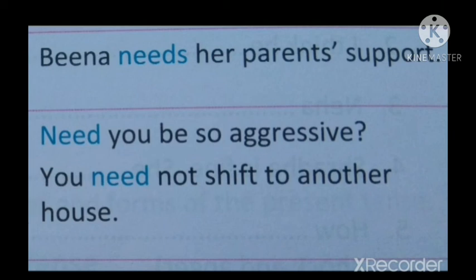Here, need is used as the interrogative form, that is used as a question word. You need not shift to another house. Here, need is used, need not. So, need is used as a negative word. Not is also used, so that's why negative. And in both cases, interrogative and negative, only the simple present tense form, or V1 form, is used.